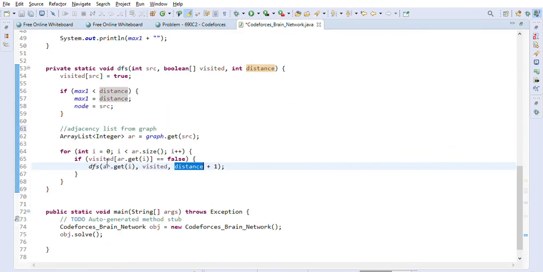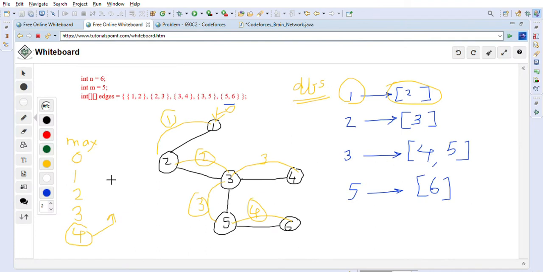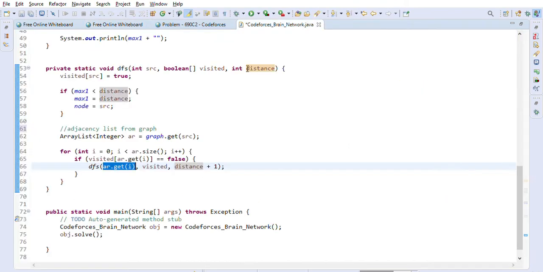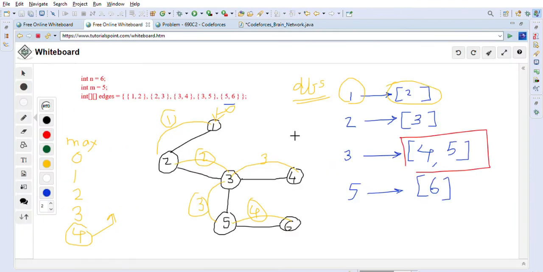And ar.get(i) means basically we are processing all the elements in the adjacency list, because an adjacency list can have multiple elements, right? More than one element. As you can see in this case, there is more than one element, so we will have to process all of them one by one here. So that's what we are doing. This is how DFS works. I already explained in this example how DFS works. We have already seen that it will go to 2, then from 2 it will go to 3, and from 3 it will go to 4.